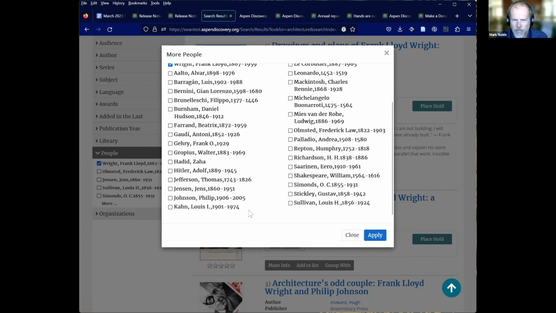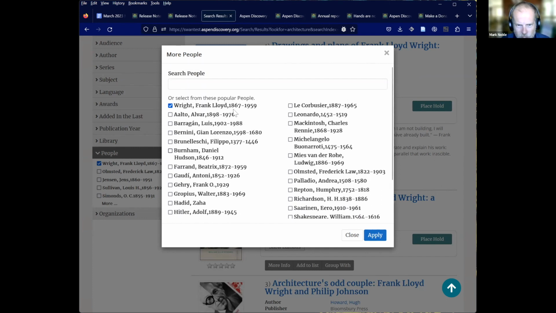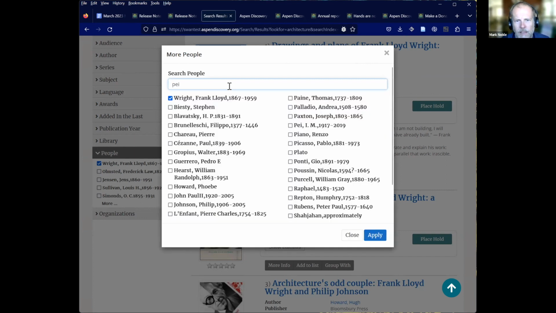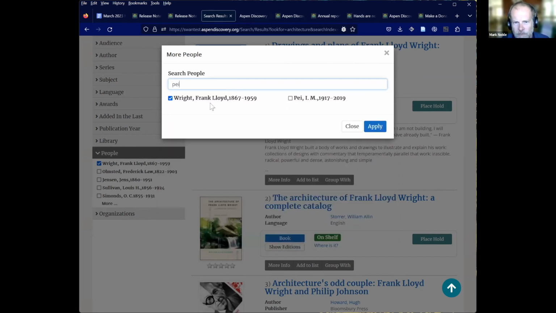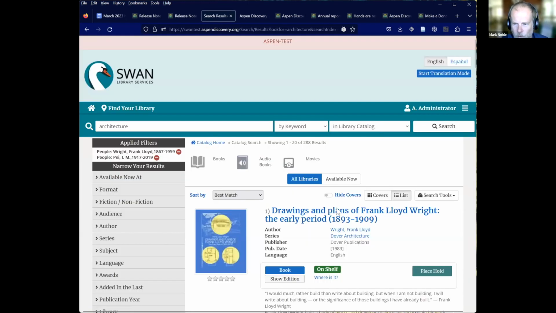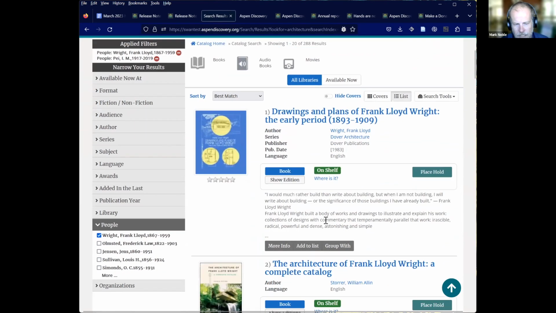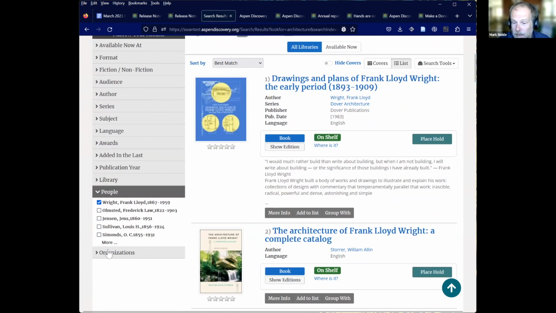But we've had the issue in the past where the most popular results don't have what I'm searching for. So if I want to know more about, say, Impey, then I can now search and find things related to Impey. And then I can apply both of those, and that will show me everything that has either Frank Lloyd Wright or Impey. That will work for any facet. So any of those are now searchable if you have more than 30 or so results.